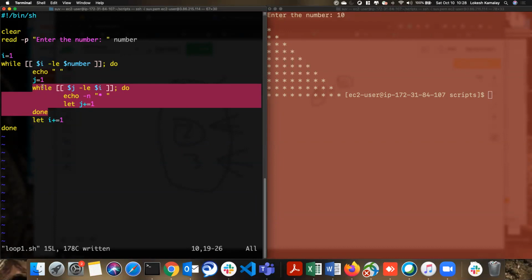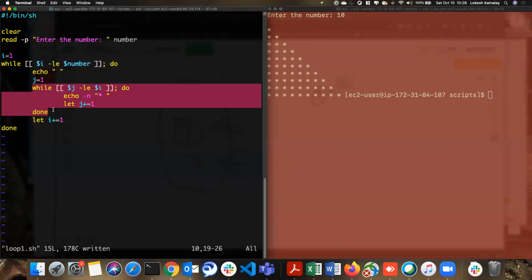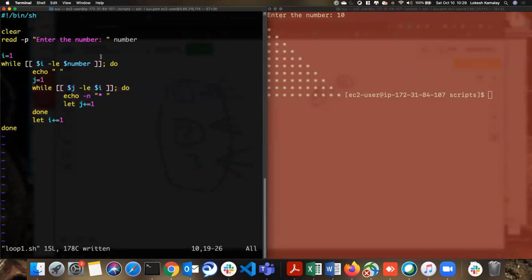Now I want to repeat the inner loop 1 time, next 2 times, next 3 times, next 4 times. So this is what this star is. Okay, so don't get scared. Once you practice while, then you will come to know.